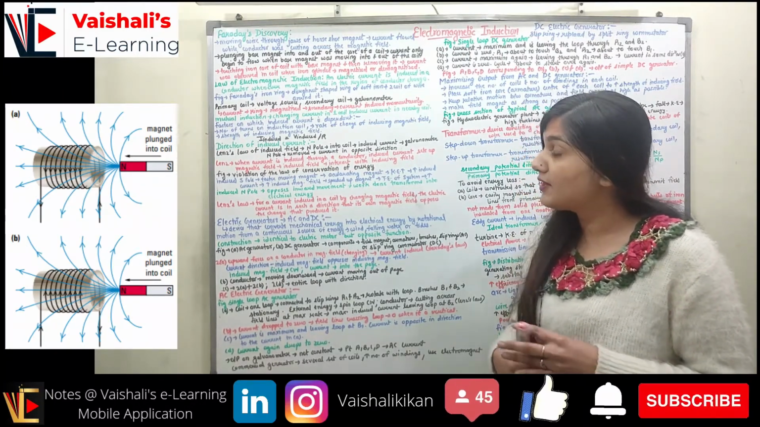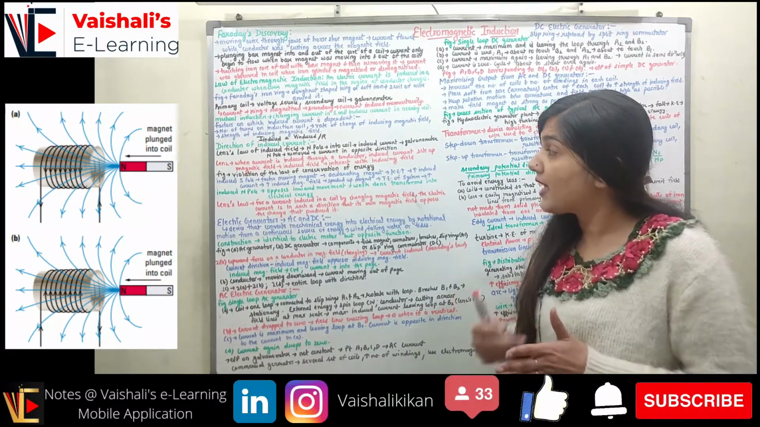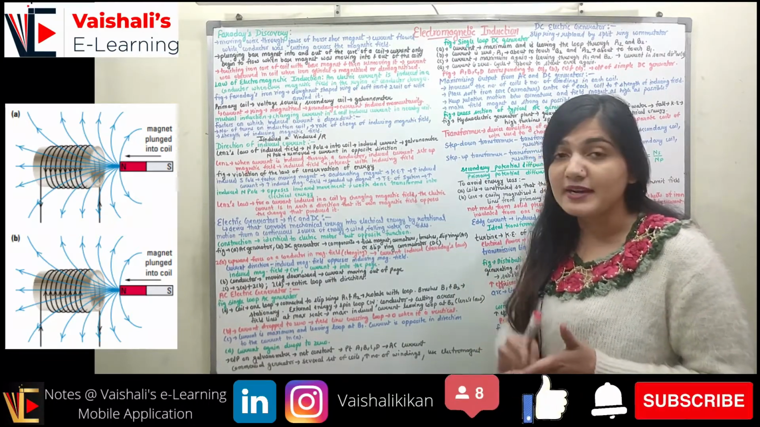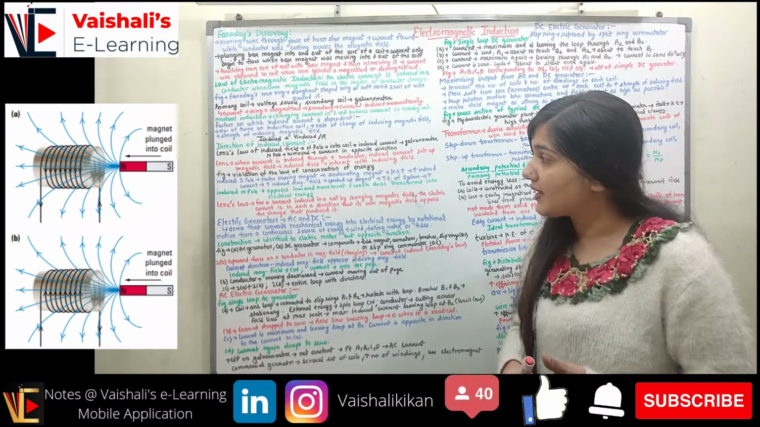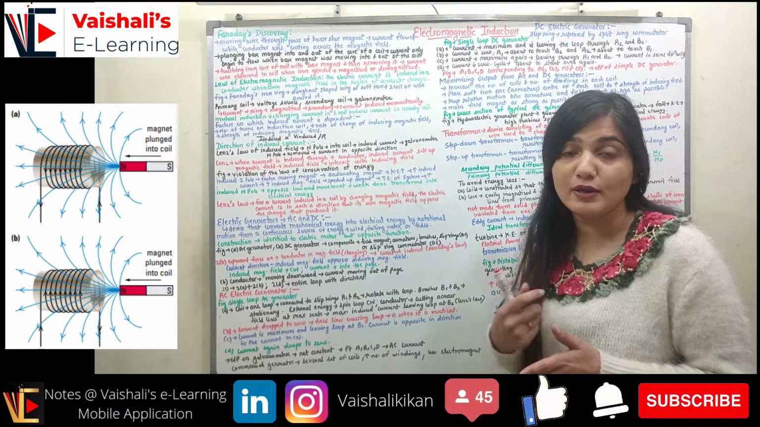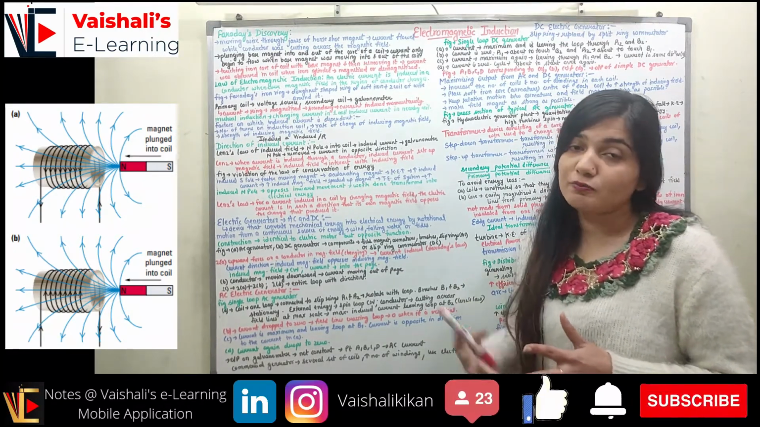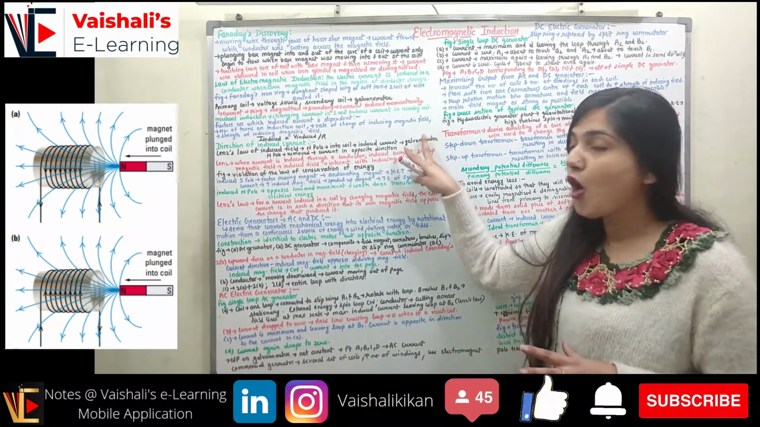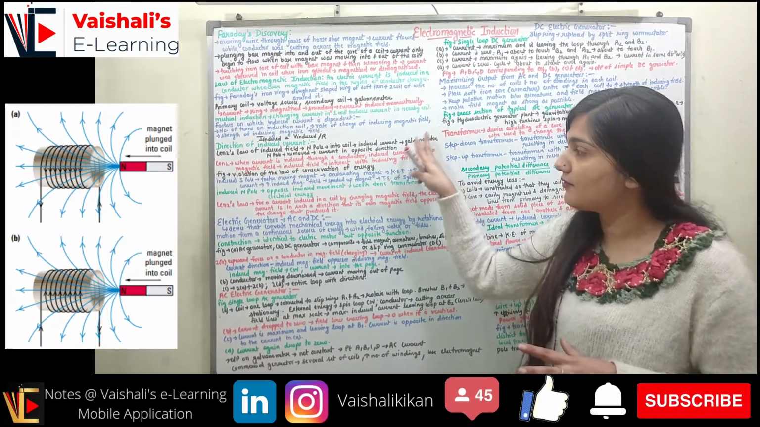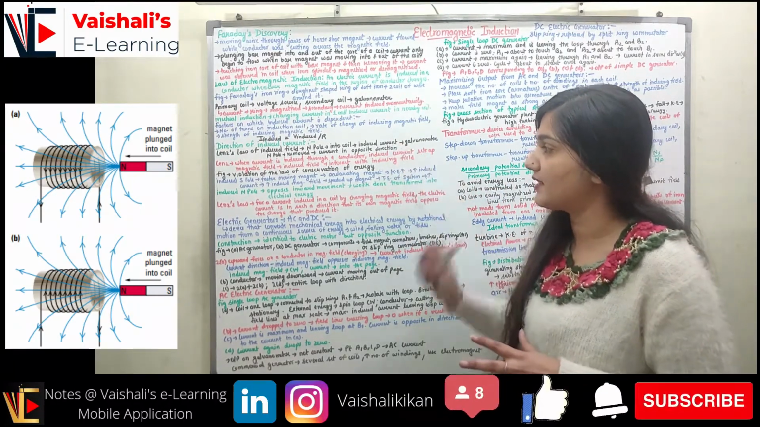Now when I have the removal of the north pole, if I am moving the north pole away, at that time current will be there, but this current will be in the opposite direction. Now when the magnet is held stationary, at that time we will not have current. And for the south pole we will observe completely opposite observations as we observed in the case of the north pole. The direction will be reversed in both of these cases.